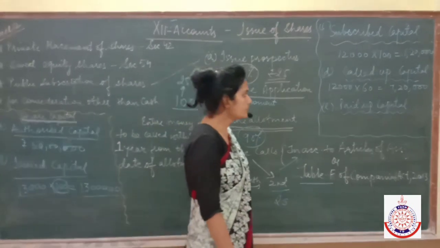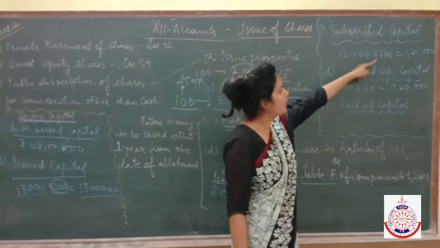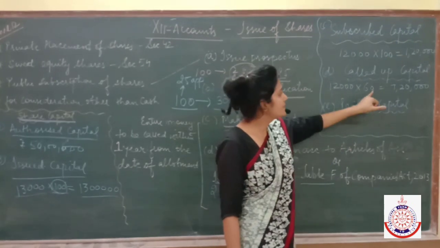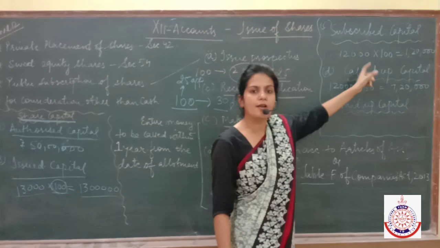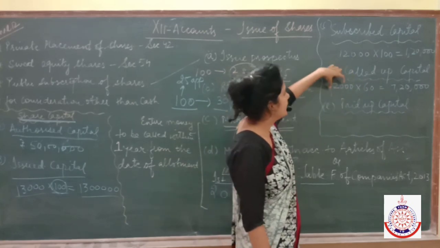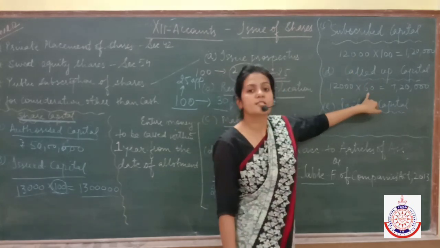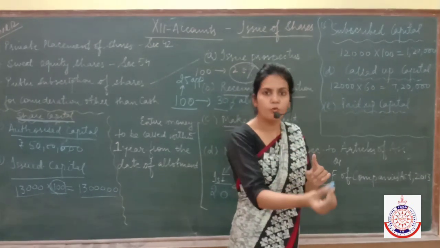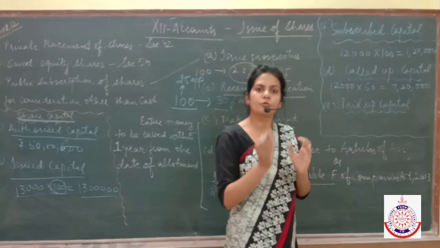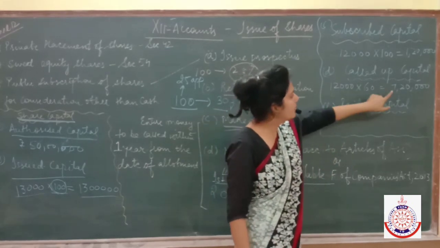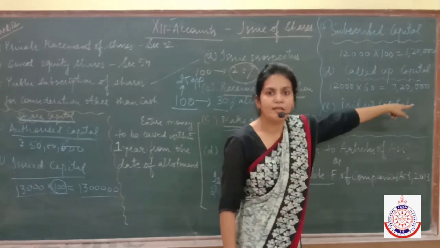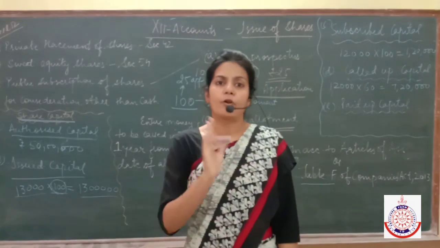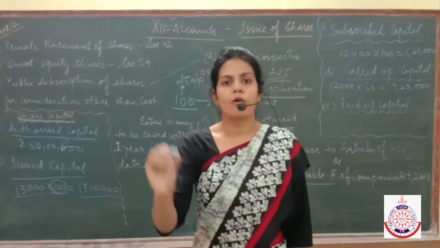Now you have called rupees 100 in installments. You have called only rupees 60 yet out of 100. It means you have called just 60 rupees so far on 12,000 shares. Called means you have informed your shareholders to pay rupees 60 out of 100. So your called up capital becomes 7,20,000. And 40 rupees you have not called yet. So 40 rupees becomes uncalled capital.